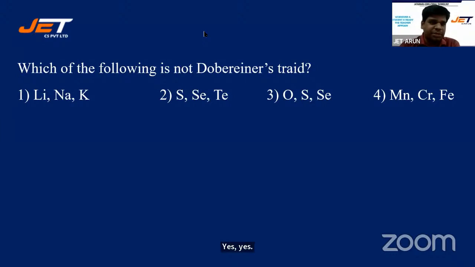Okay. Students, to attempt this you need to remember the atomic number and atomic weight. So it is not that simple a question.